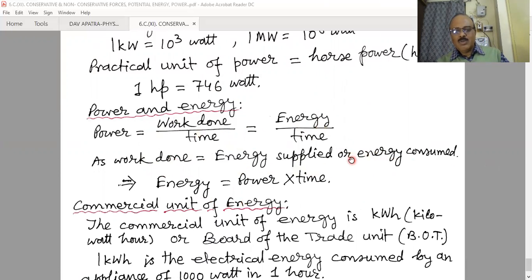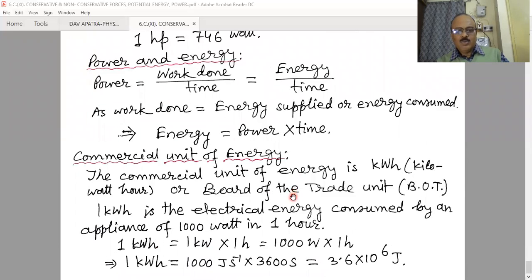Therefore, the measurement of energy is taken by the work done. That means not only the work done per second, but the energy supplied per second or energy consumed per second. For a power generator which supplies energy per second, or any electrical appliance which consumes energy per second, these are also power, and the unit is the same. Work done per unit time or energy per time. Energy is equal to power into time.